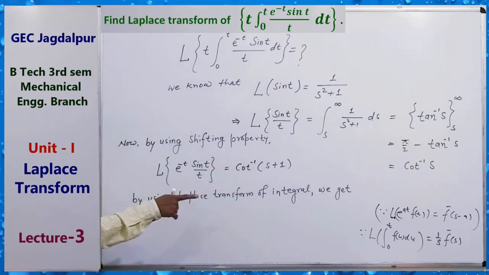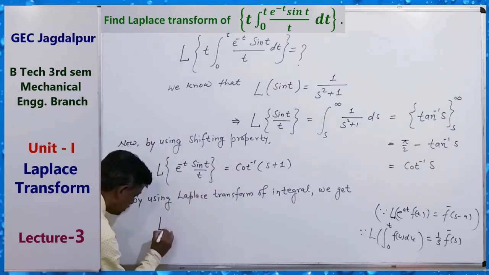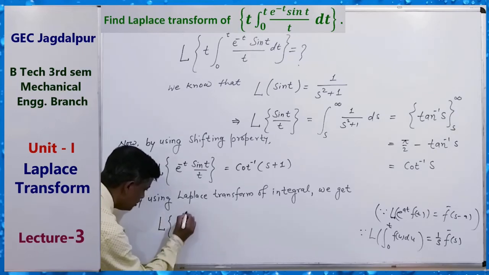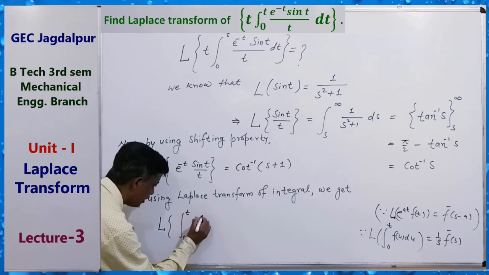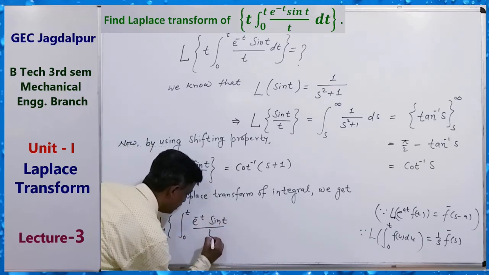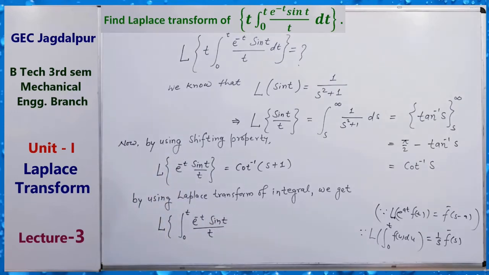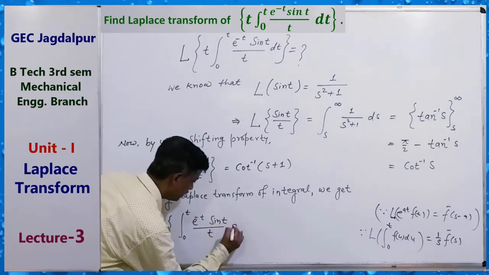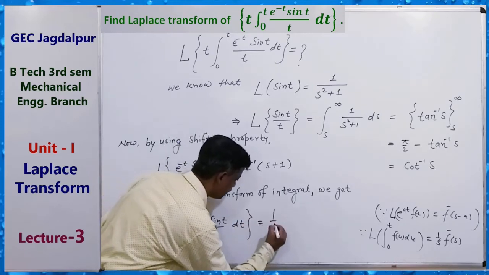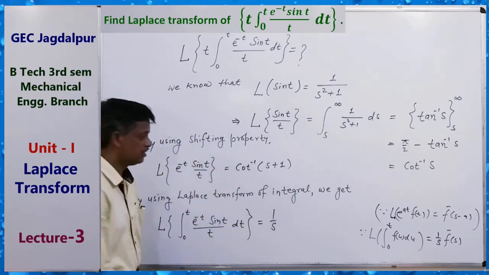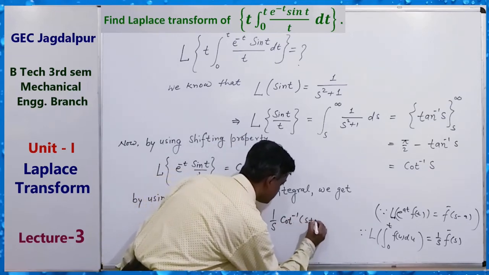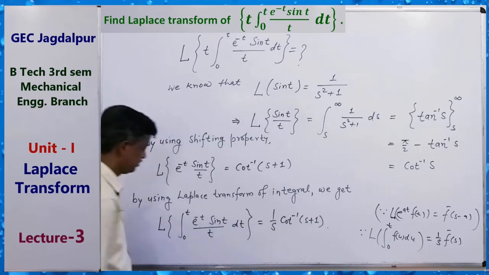So by this property, the Laplace transform of the integral from 0 to t of e to the power minus t sin t upon t dt is equal to 1 upon s times cot inverse of s plus 1.